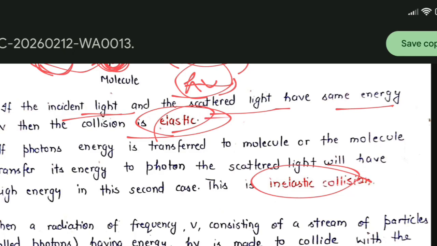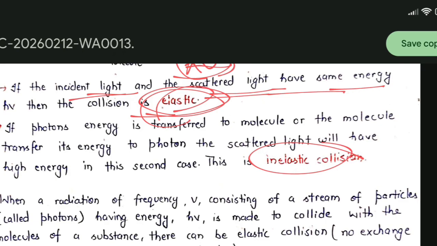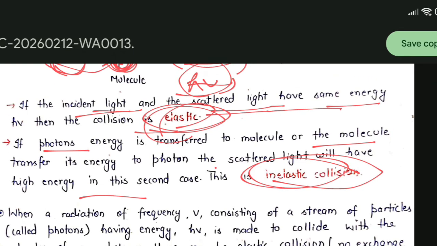If the photon's energy is transferred to the molecule, or the molecule transfers its energy to the photon, the scattered light will have lesser or higher energy, and this is called inelastic collision.